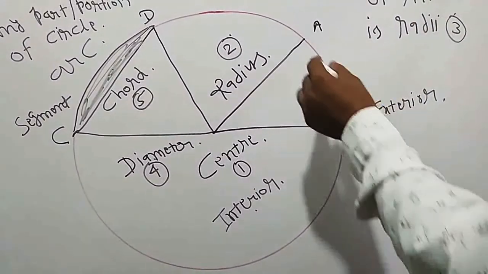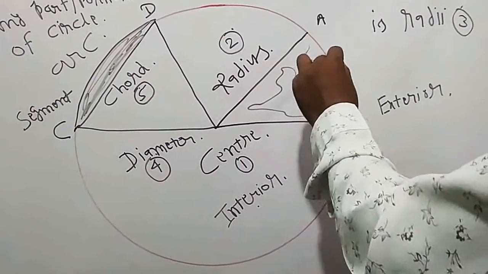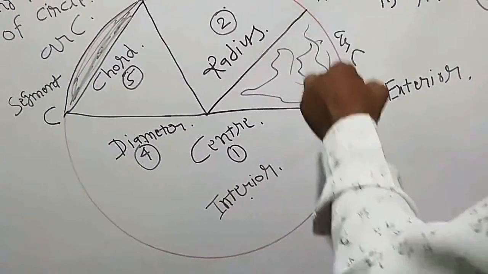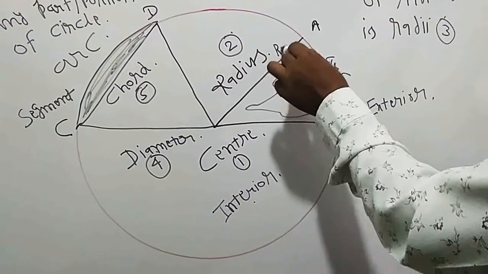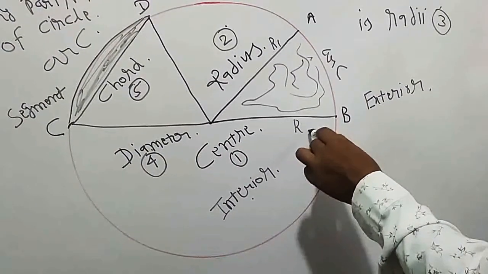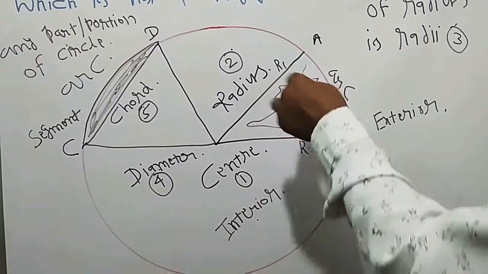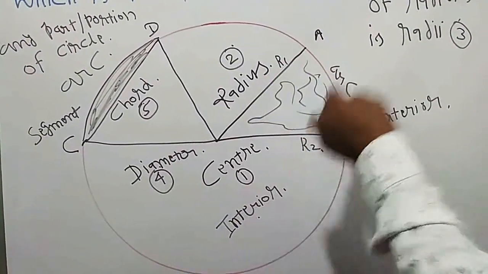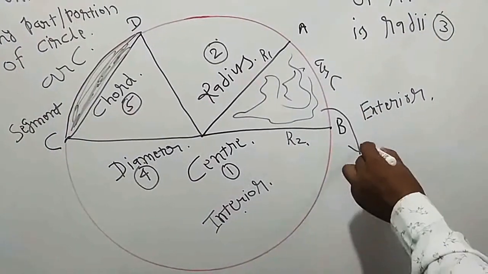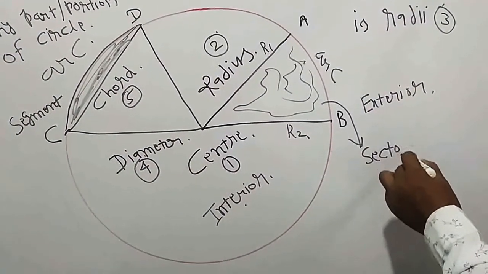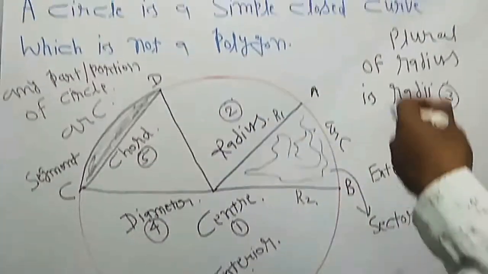And the interior part of an arc, this is arc AB, and other 2 radii, this is R1 radius and this is R2 radius. So the part covered by an arc and 2 radii is called the sector. This is the sector.